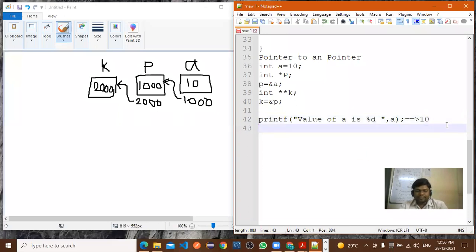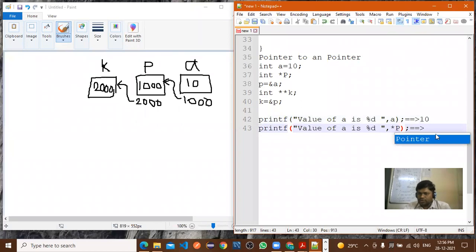Let me copy the same statement. Now value of A %d. Now what is the value of A here? What is the value of *P? What will the value of *P be? Pointer P, 10 stored. Okay.